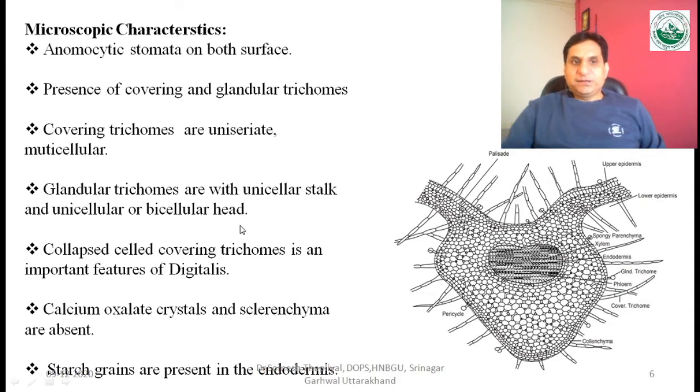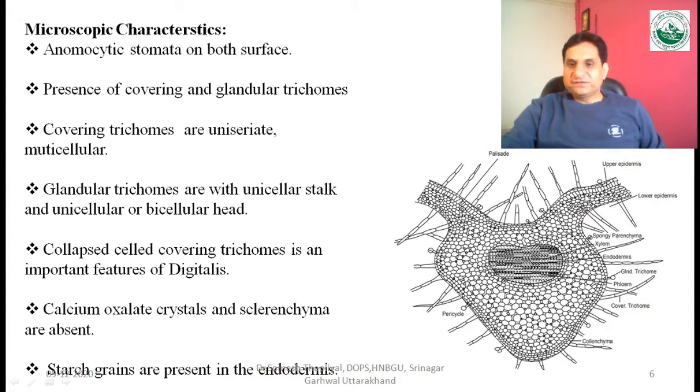And if you see the microscopic characters of the drug, if you observe under the microscope, you will find that there are two surfaces, one is the upper epidermis and the second one is the lower epidermis. So we can say that this digitalis leaf is dorsiventral in nature. Dorsiventral means when the upper and lower structures are different, at that condition it is known as dorsiventral.